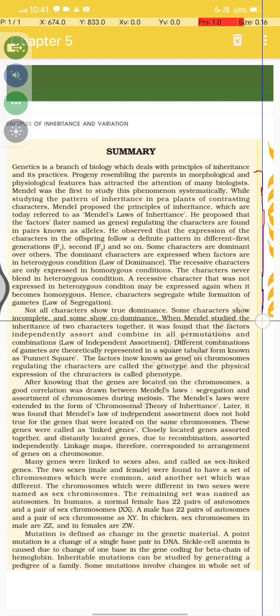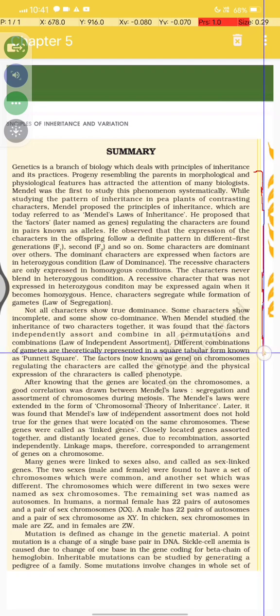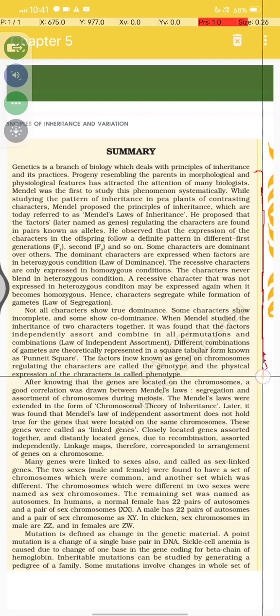When Mendel studied inheritance of two characters together, it was found that the factors independently assort or combine in different permutations and combinations, the law of independent assortment. The different combinations of gametes are theoretically represented in a square tabular form known as the Punnett square. The factor, now known as a gene on a chromosome regulating the character, is called genotype, and the physical expression of the character is called